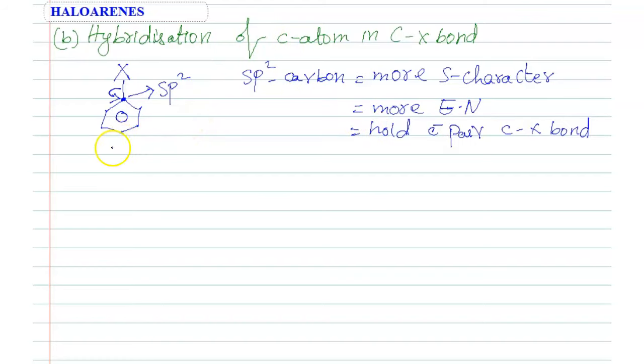But in case of haloalkanes, carbon contains normally RCH2X. So this carbon belongs to sp3. sp3 means less electronegative, less electron density. So compared to this one, nucleophilic attack is very easy.